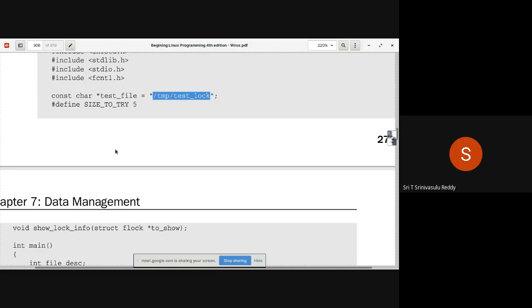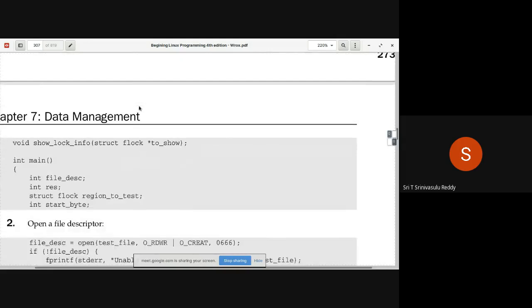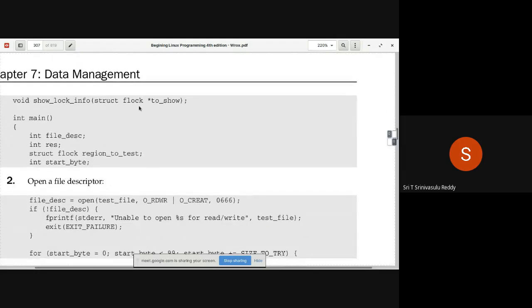So the size of the area is determined by this defined size to try, with 5 values. And then he's writing one small function called show lock information, because whenever you try to get the lock information, you get certain details, like so and so process is already holding the lock. We have to display that information, because there are so many fields within the structure.